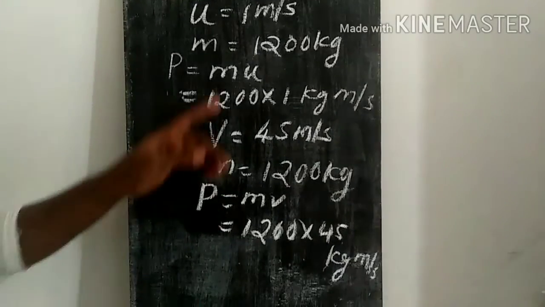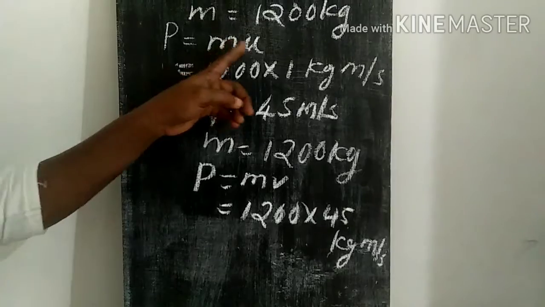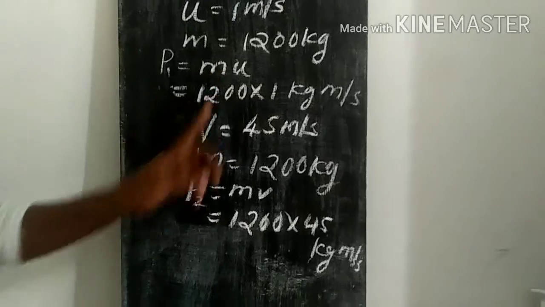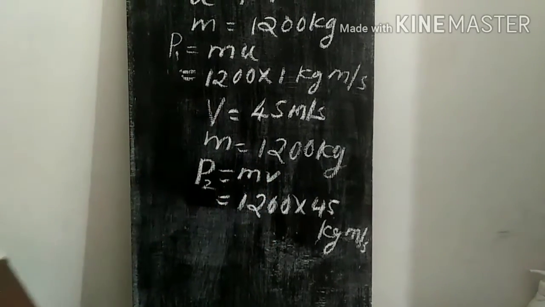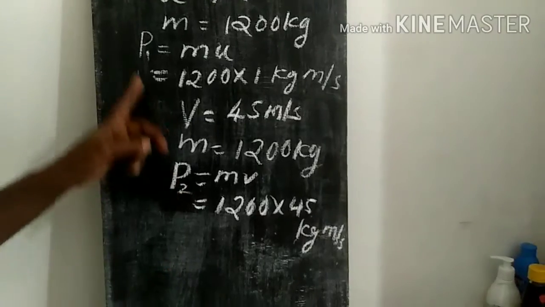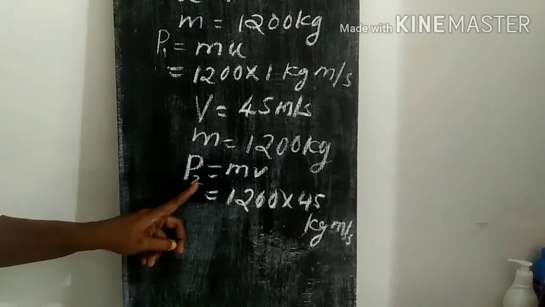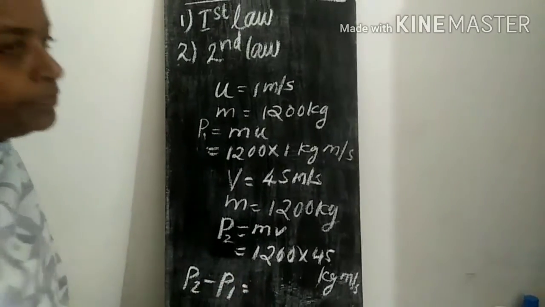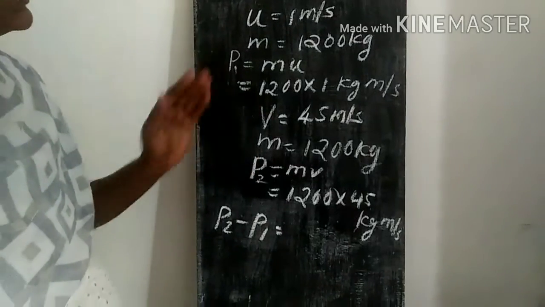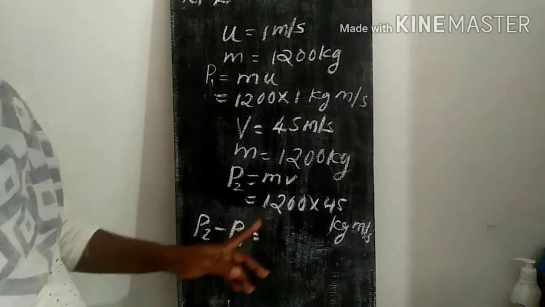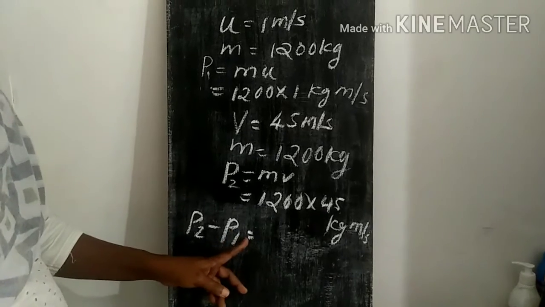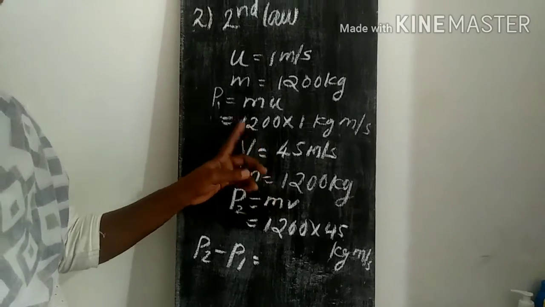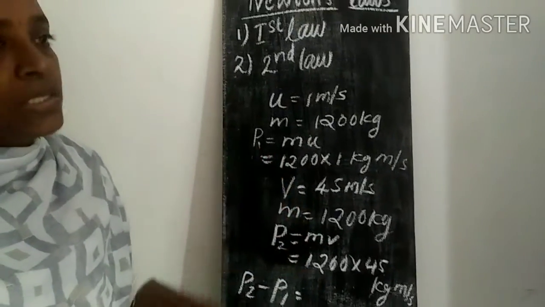Here, within a short span of time, the momentum can increase from mu to mv, or p1 to p2. Initial momentum is mu, final momentum is mv, and the change in momentum is final minus initial, that is p2 minus p1. Here Newton states that the change in momentum with respect to time depends on the unbalanced force acted upon the object by the persons.